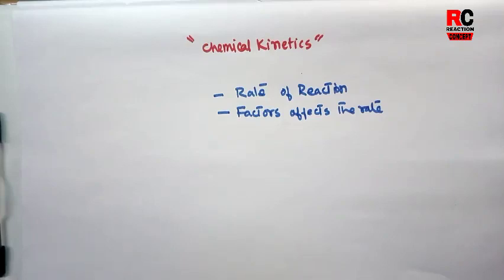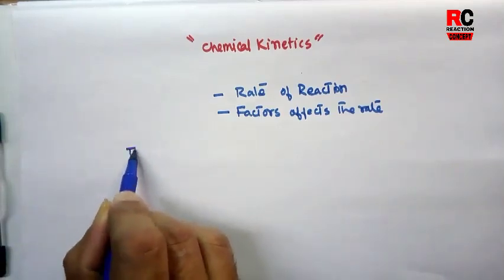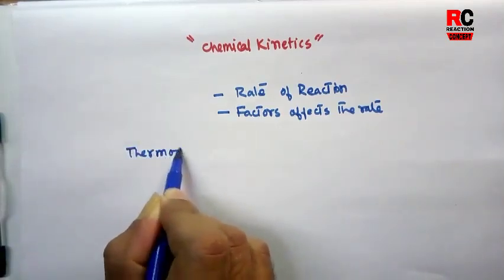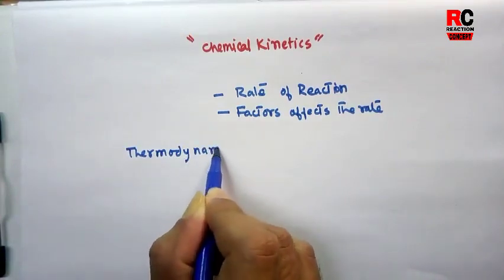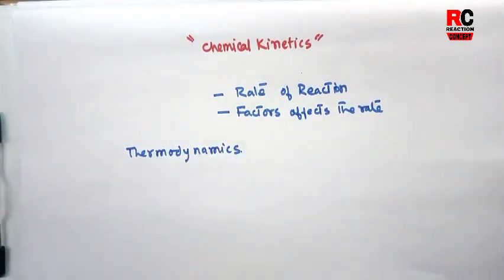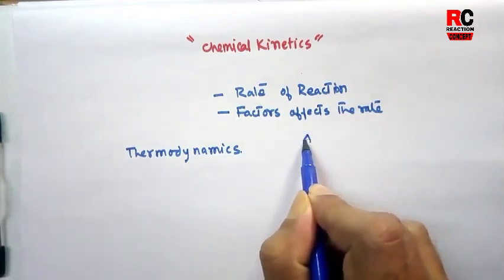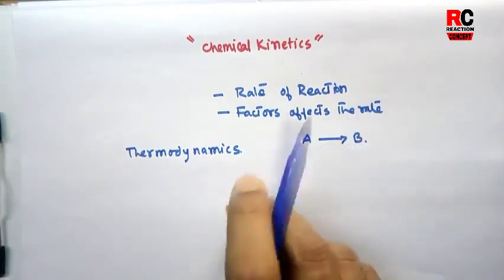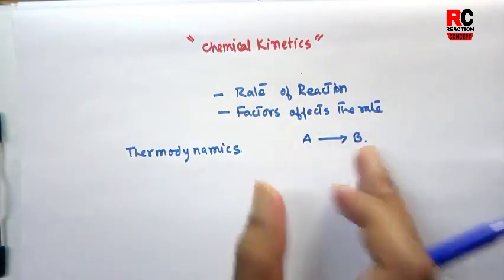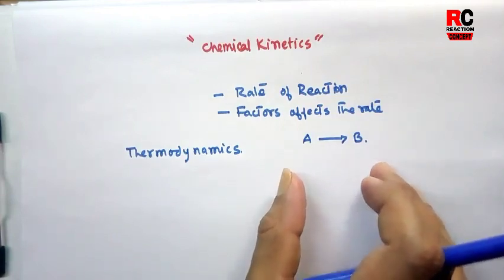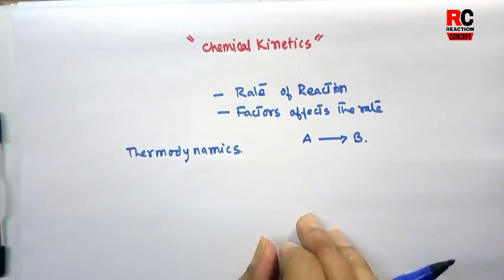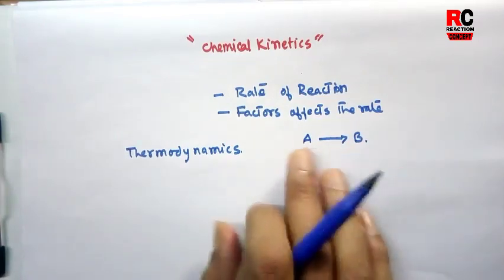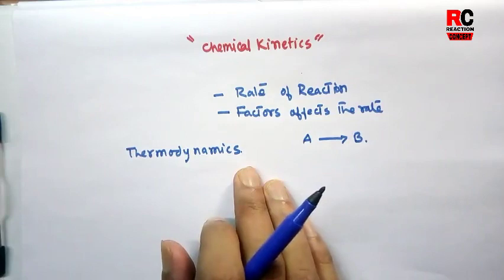Okay, so why is it necessary to study the rate of a reaction? Previously in class 11 you discussed thermodynamics. In thermodynamics, for a reaction, suppose you have a reaction from A to B. Whether this reaction is feasible, meaning whether it is possible to occur or not, is called the feasibility of a reaction. The feasibility of a reaction can be predicted by thermodynamics.